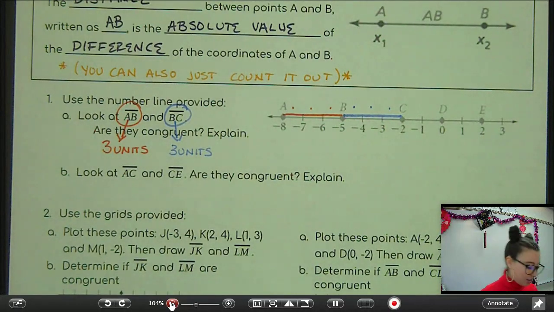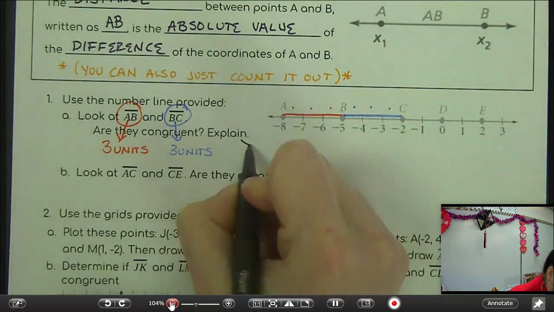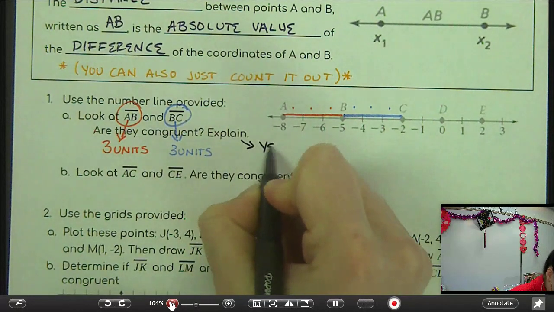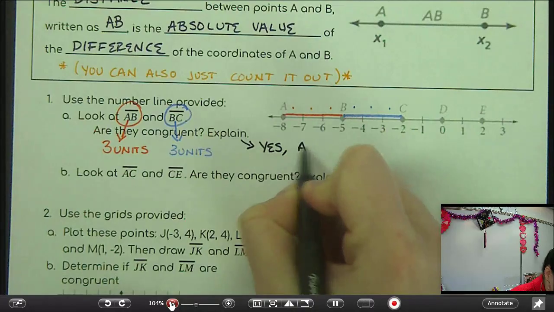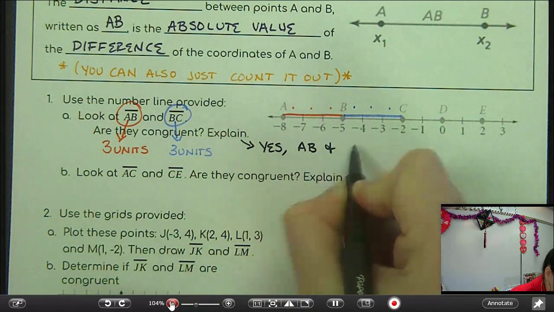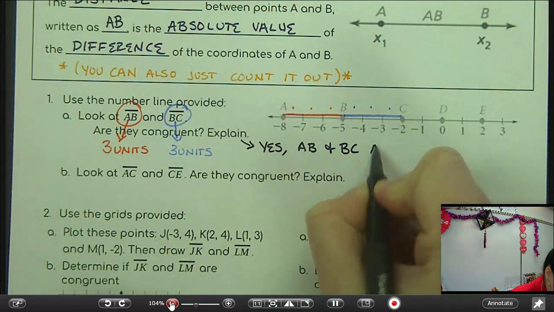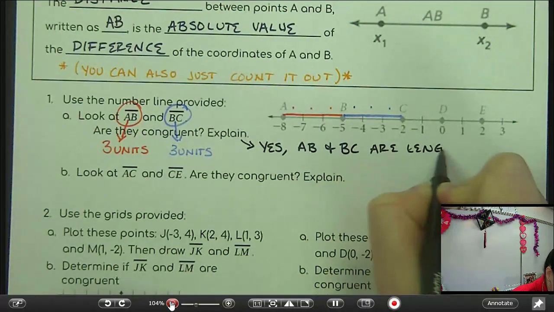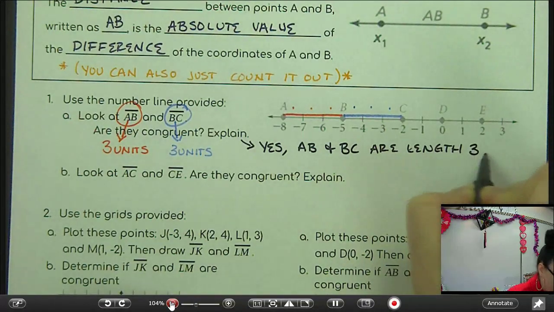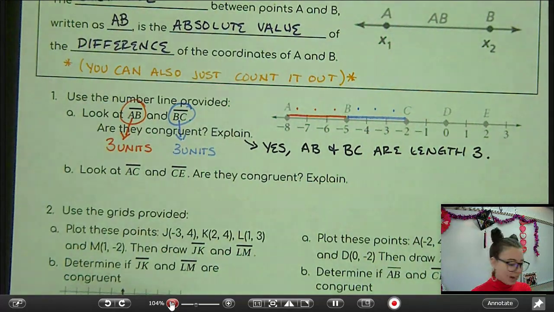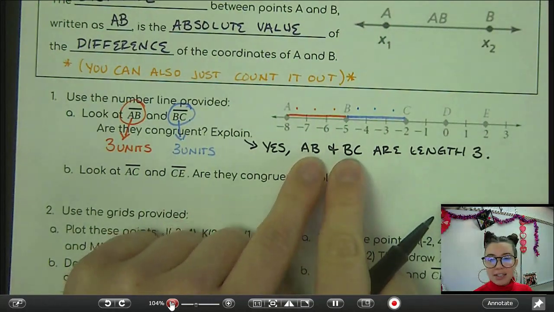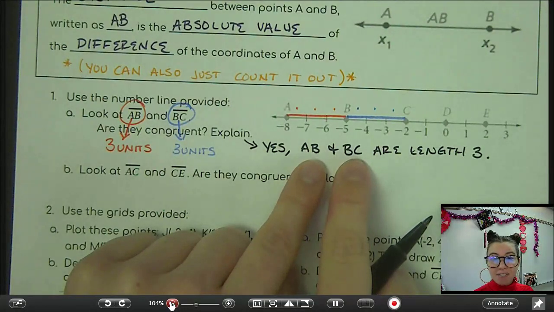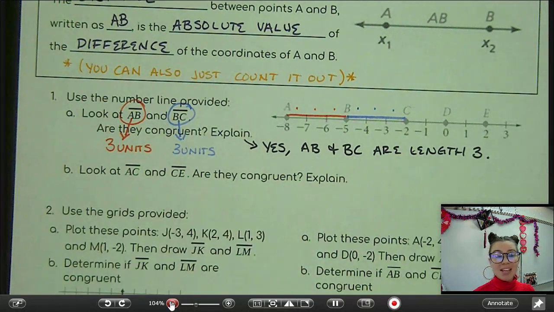They're the same length. So are they congruent? We say yes, because AB and BC are length 3. Now notice when I wrote that out, I did not put a bar over these, because AB and BC, we're talking about the distance of them, which is 3. So yes, they are congruent because they're the same length.